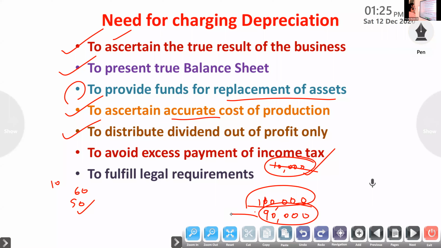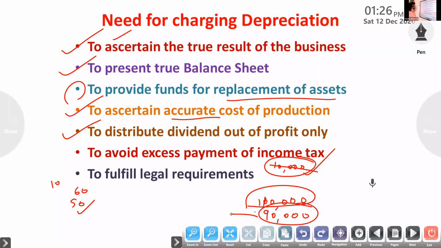If any loss arises, it will create a problem, because we have already created a reserve. If there is any new invention or emergency, and we have to shift technology and purchase the new technology, we can utilize that fund. Otherwise, if we are not creating it and are distributing everything to the shareholders, it will create a big problem for the organization.